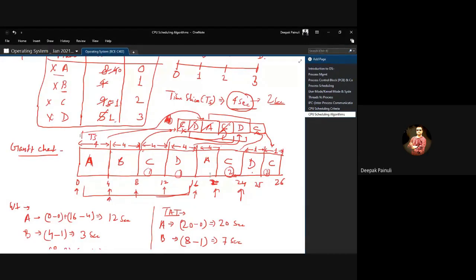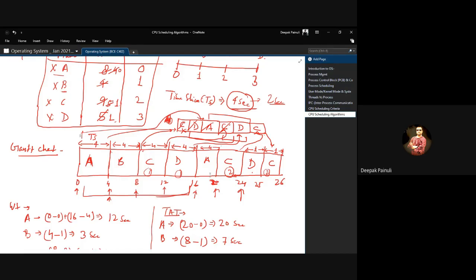So the time quantum should not be very small and should not be very high. It should be moderate, right? If you set the time quantum very short, more overhead is given to the CPU, which means the CPU will not work efficiently. And if the time quantum is larger, no context switching will happen, and it will simply act like FCFS, right? So we need to take care about this particular parameter, which is the time slice.